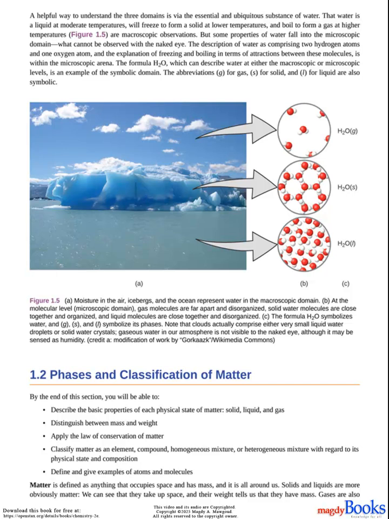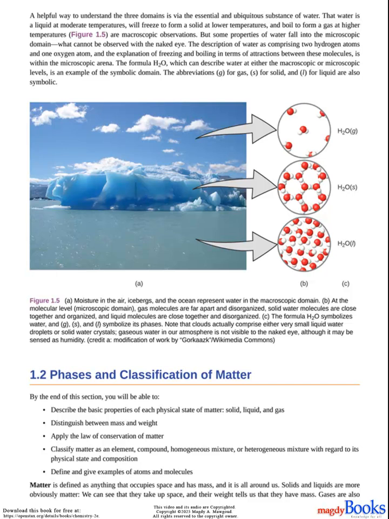But some properties of water fall into the microscopic domain, what cannot be observed with the naked eye. The description of water as comprising 2 hydrogen atoms and 1 oxygen atom, and the explanation of freezing and boiling in terms of attractions between these molecules, is within the microscopic arena. The formula H2O, which can describe water at either the macroscopic or microscopic levels, is an example of the symbolic domain. The abbreviations G for gas, S for solid, and L for liquid are also symbolic.